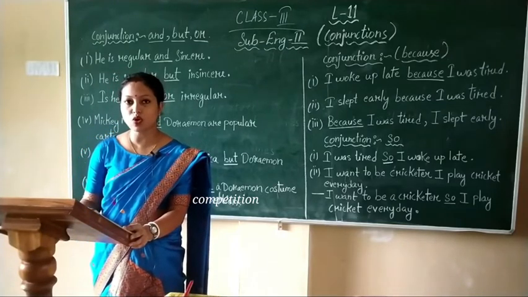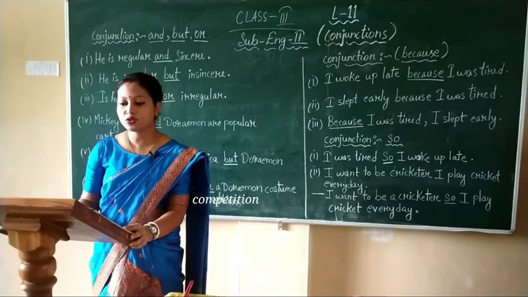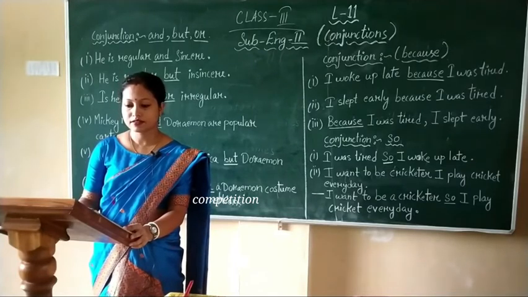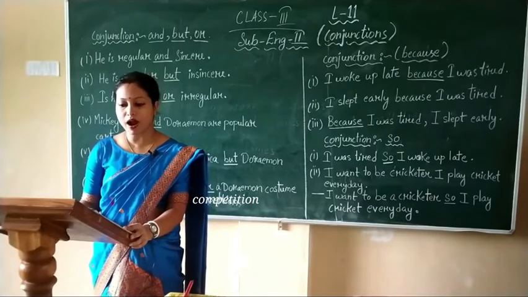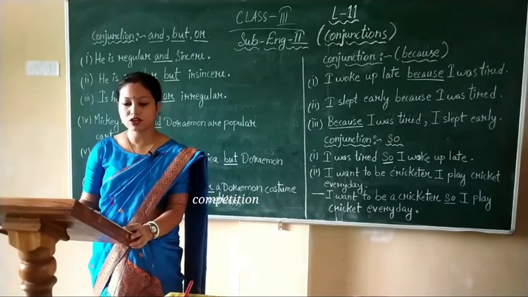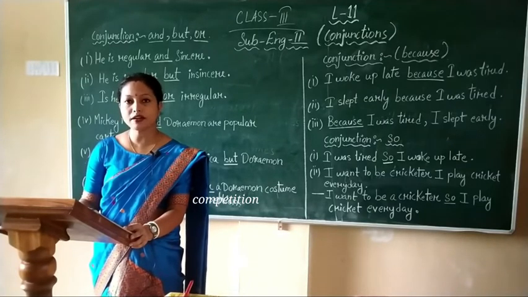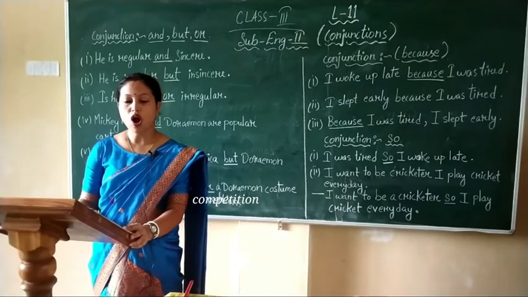The conjunction so is used to join two parts of a sentence when the second part expresses a result or a decision. The part that starts with so always appears in the latter part of the sentence.